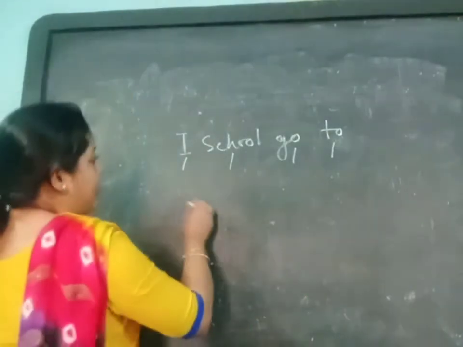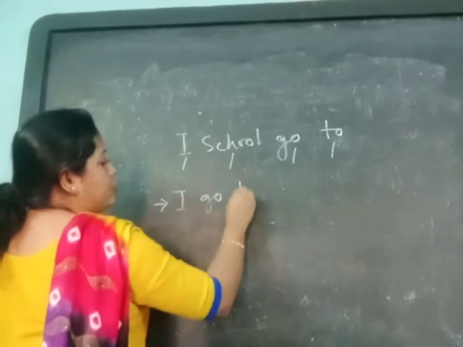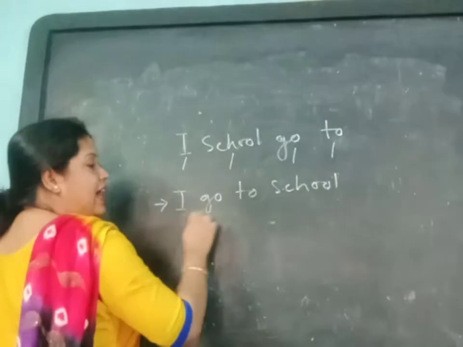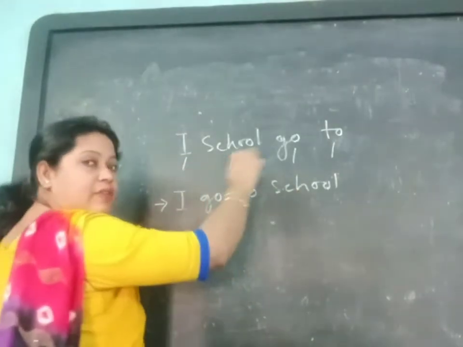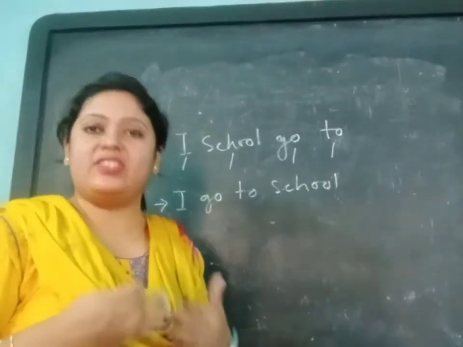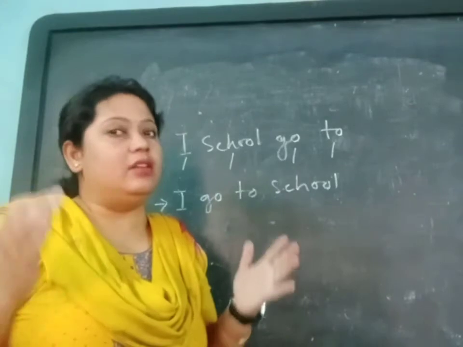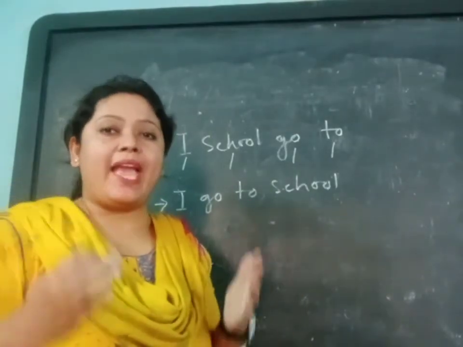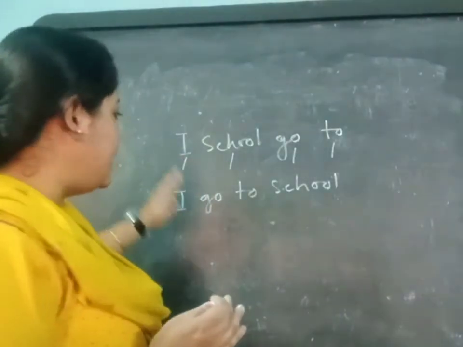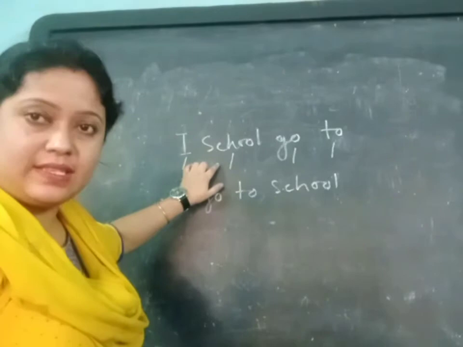So what should we write? If I write I go to school. Okay, if I write I go to school, see, all the words are there, but I have placed the words in such a manner that altogether the words make a complete sense. So it is called a sentence, and this is not a sentence.